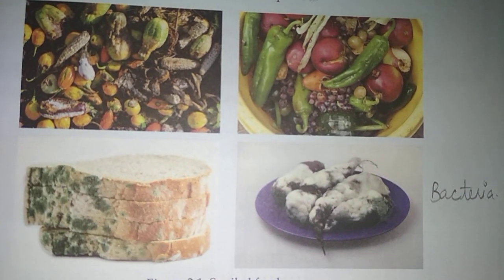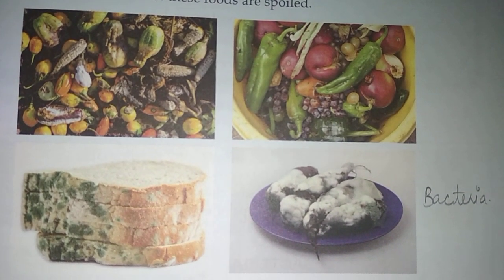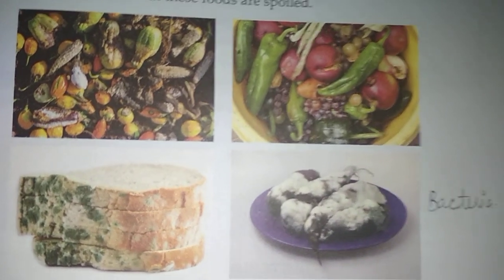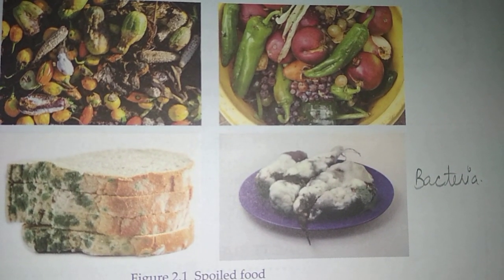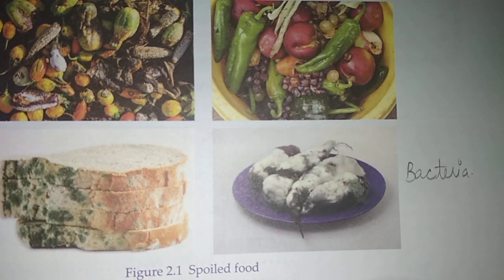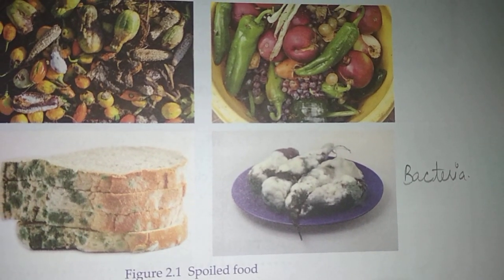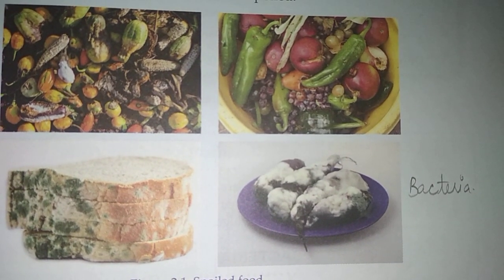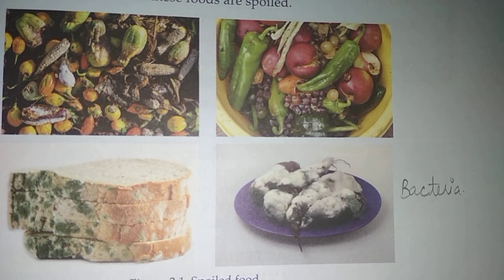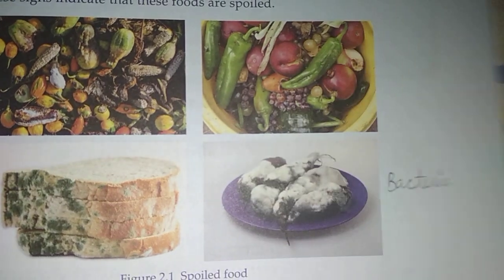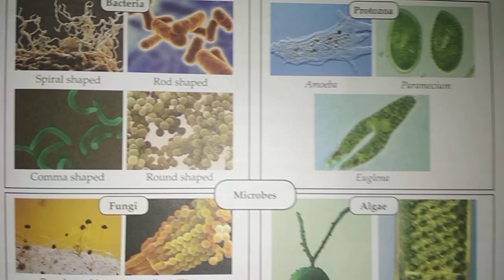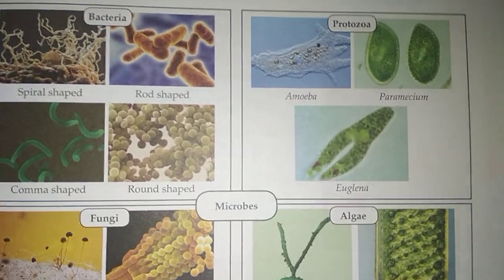Microbes are living organisms around us which cannot be seen with naked eyes. I already told you microbes are very small in size. We cannot see them with our naked eyes, and they can be seen only through microscopes. They are also called microorganisms. Now today we will do the classification of microbes.